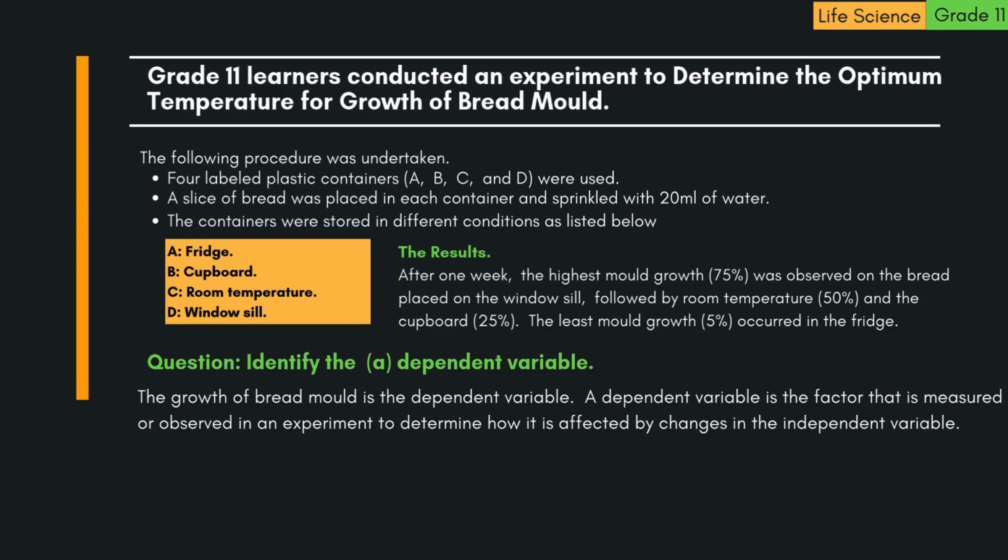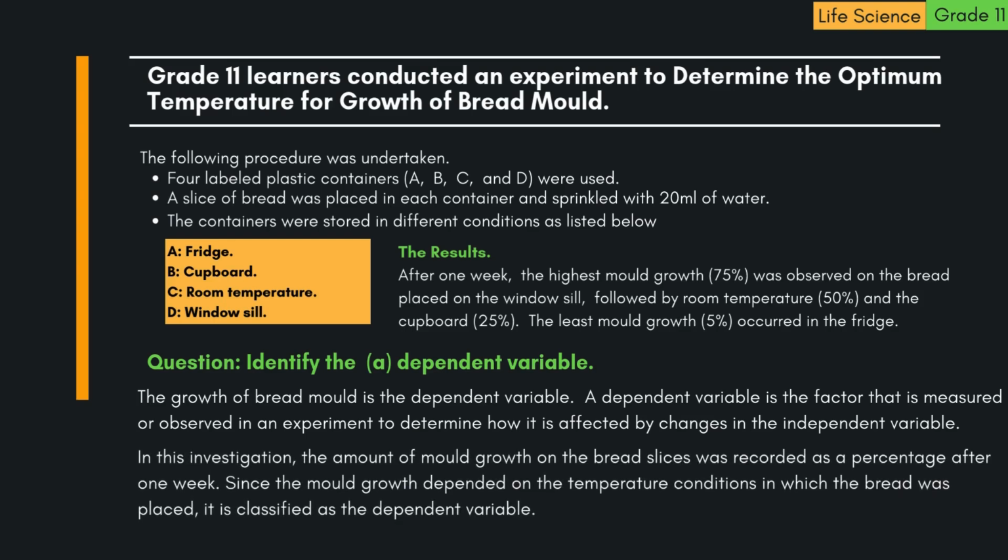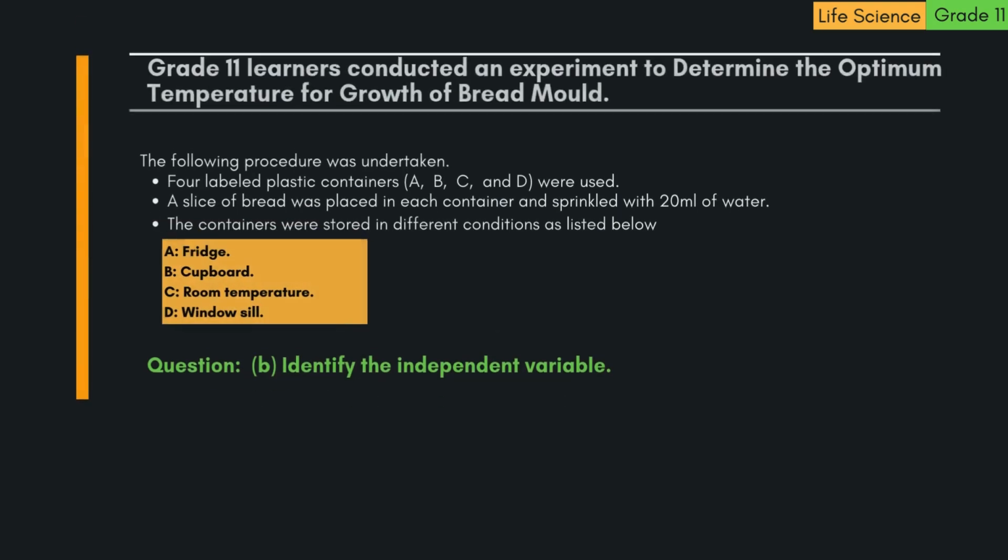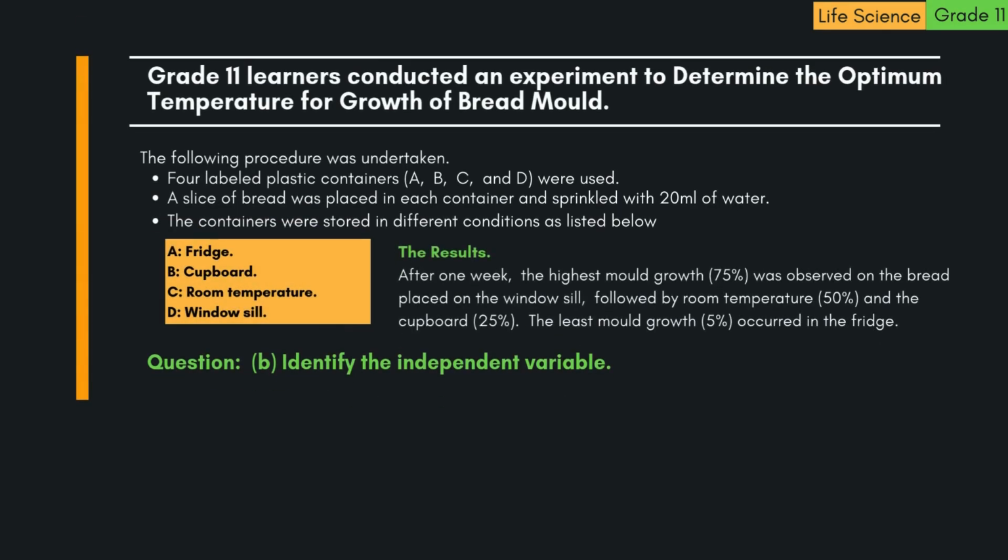A dependent variable is the factor that is measured or observed in an experiment to determine how it is affected by changes in the independent variable. In this investigation, the amount of mold growth on the bread slices was recorded as a percentage after 1 week. Since the mold growth depended on the temperature conditions in which the bread was placed, it is classified as the dependent variable. B. Identify the independent variable.